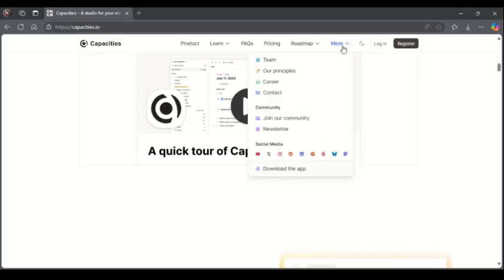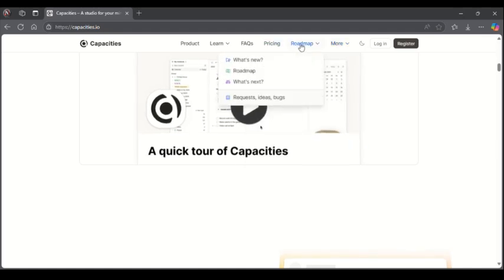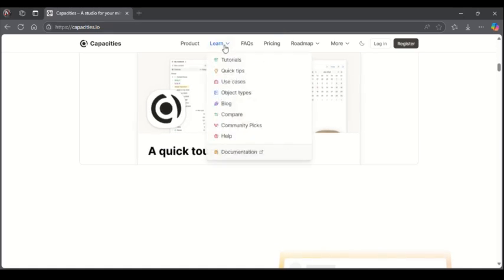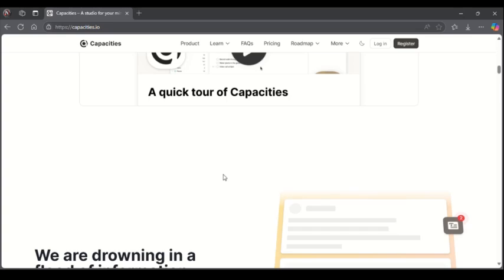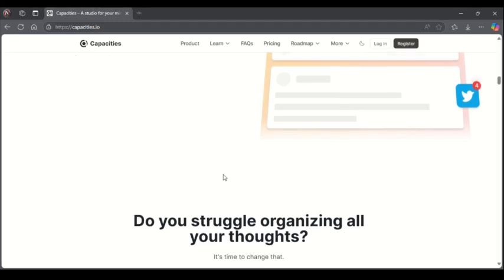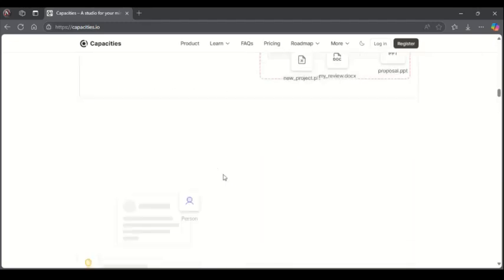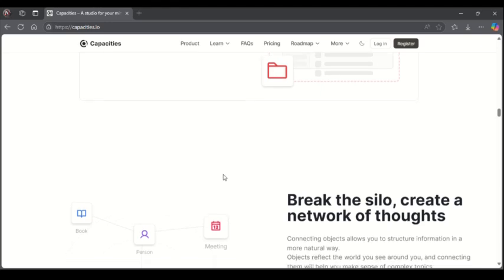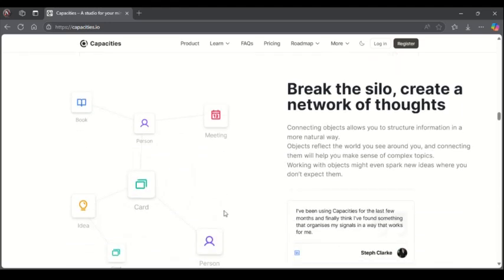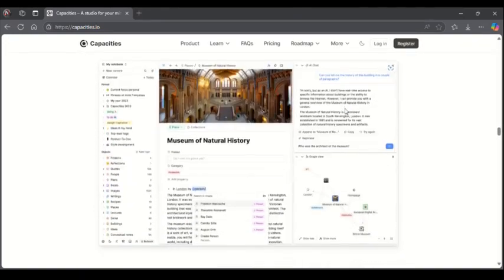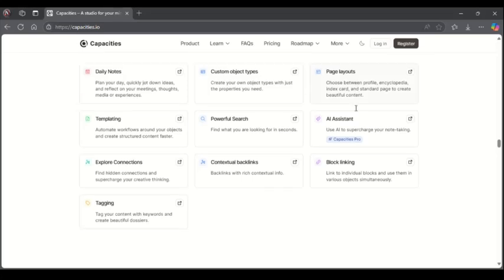Then the more button has more about the team, the principles, the career, the contact, and so many more like that. Talking about the pricing, I don't think this website is expensive, because categorically the kind of service they render is super cool, and their price list is okay based on what they said they would do, which is awesome. So you have nothing to worry about. Just click the register button, then get started.